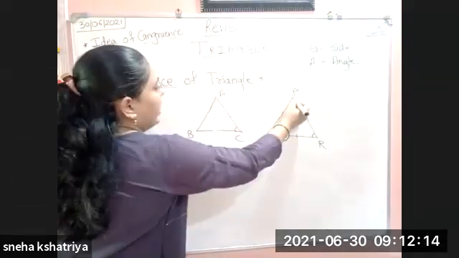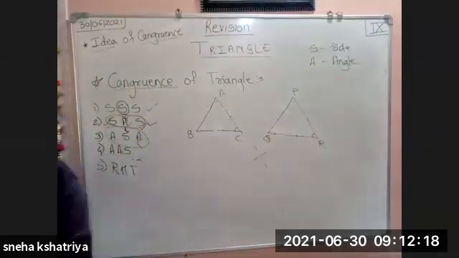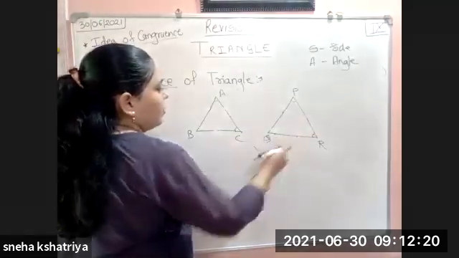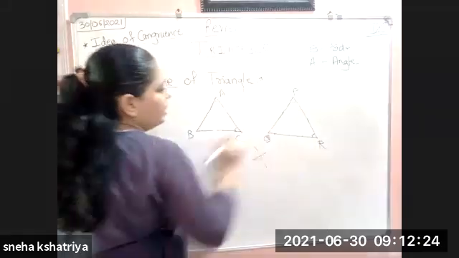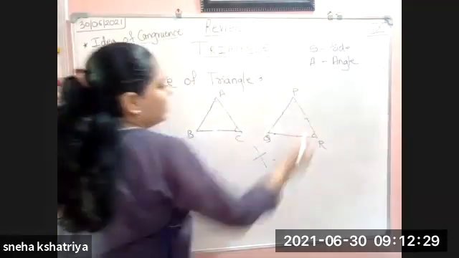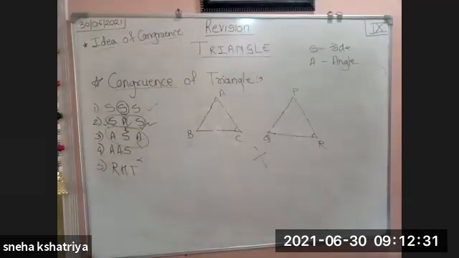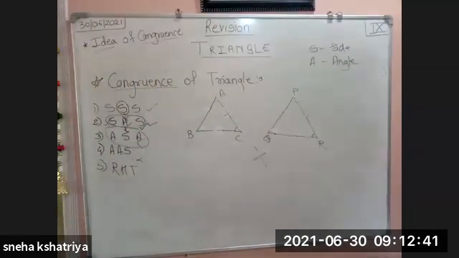You can take A and P. Okay? A and P, but your side will change now. Here these two angles are congruent, A and C, P and R. Then the side which lies in between these two angles, that is AC and PR. The side which lies between these two is AC and PR. Therefore, now we can say that these two triangles are congruent by using ASA test.